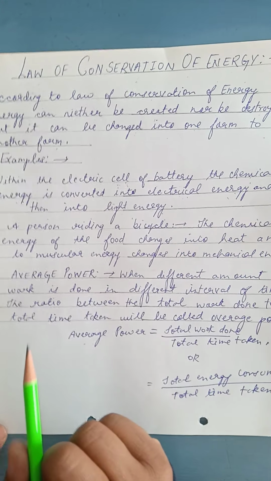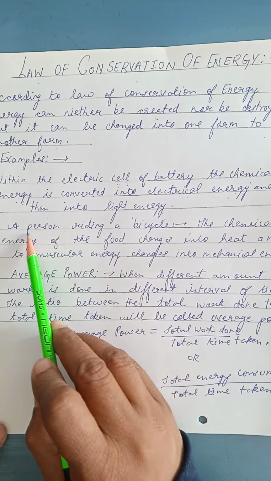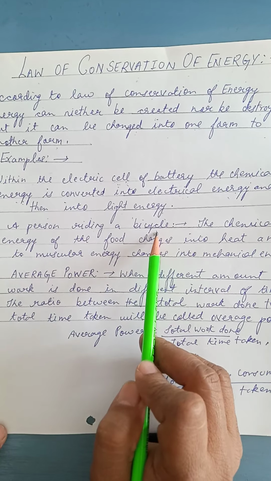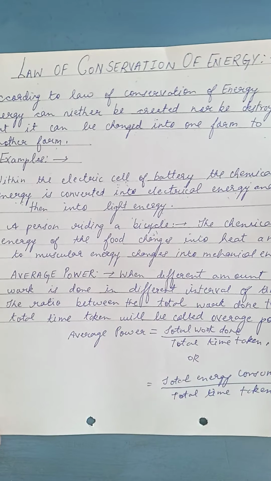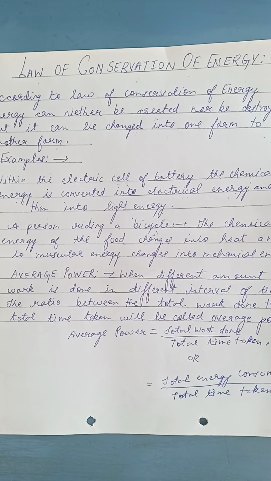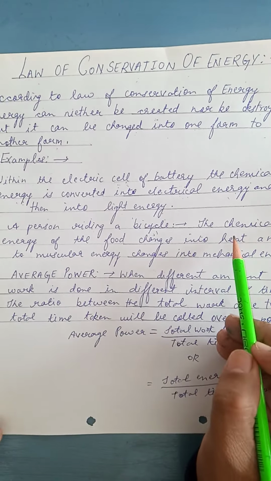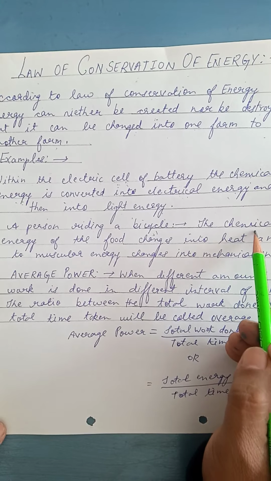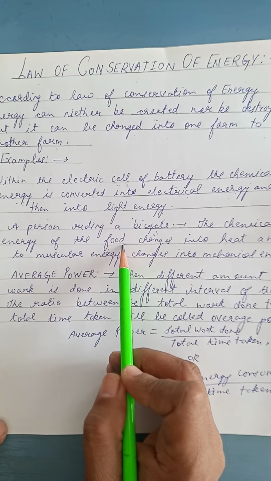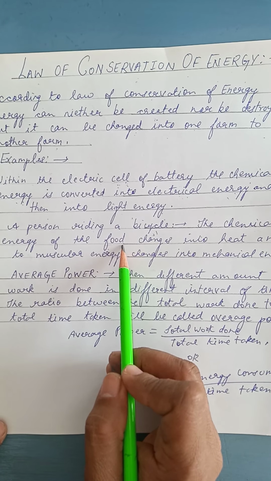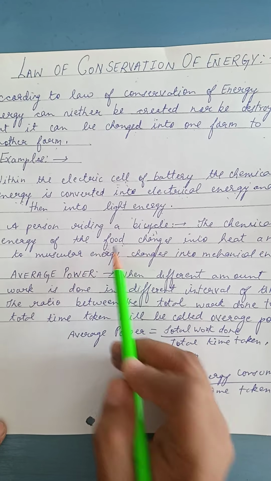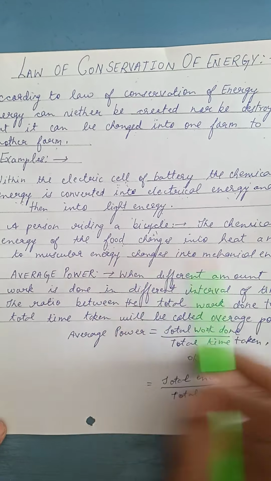Now, similarly, another example we are considering is a person riding a bicycle. When we are doing any activity, we need energy, and for energy, what do we do? We take food. When we take proper food, the chemical energy is stored in the form of food. So in our body the energy is stored as chemical energy in the form of food, and that food changes into heat and muscular energy.